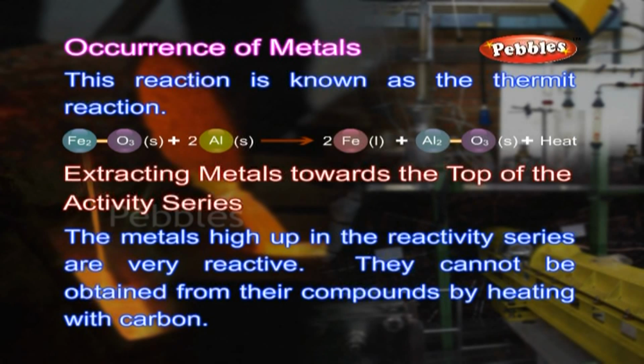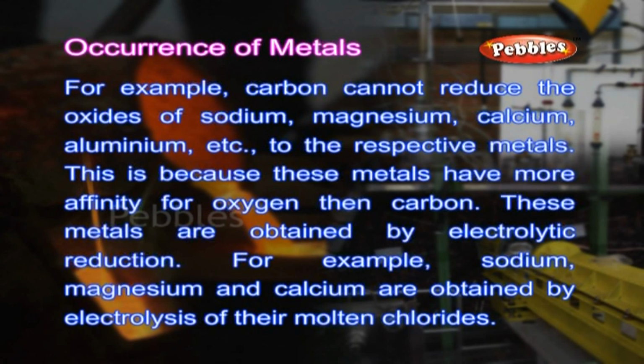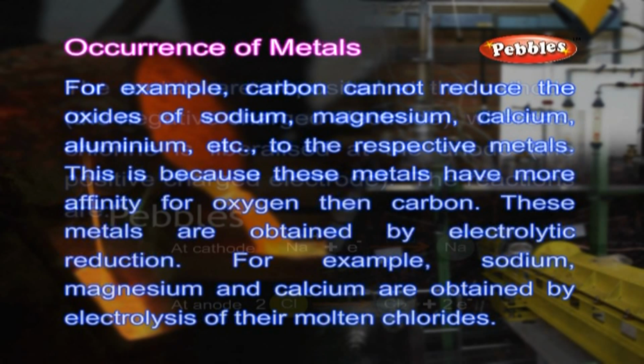Extracting metals towards the top of the activity series. The metals high up in the reactivity series are very reactive. They cannot be obtained from their compounds by heating with carbon. For example, carbon cannot reduce the oxides of sodium, magnesium, calcium, aluminium, etc. to the respective metals. This is because these metals have more affinity for oxygen than carbon. These metals are obtained by electrolytic reduction. For example, sodium, magnesium and calcium are obtained by the electrolysis of their molten chlorides.